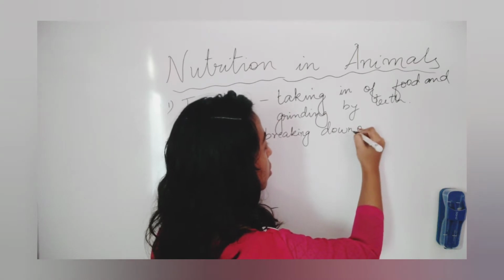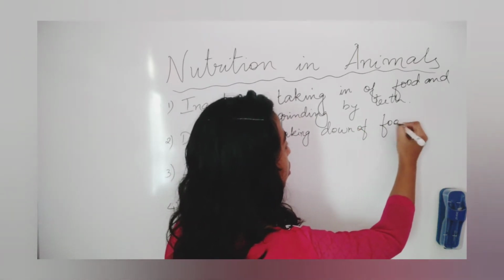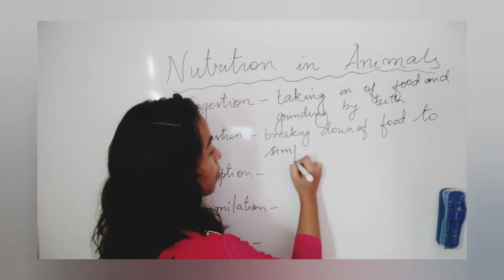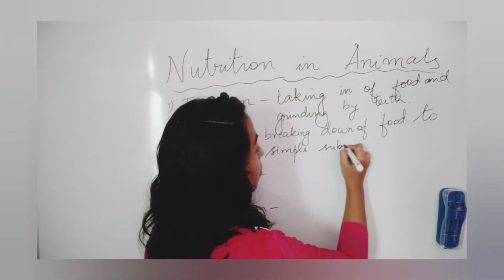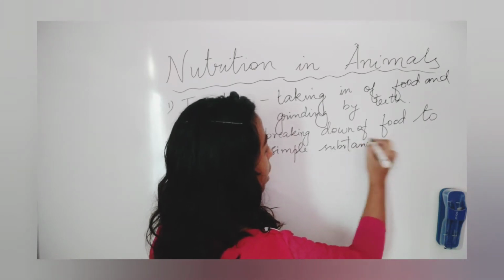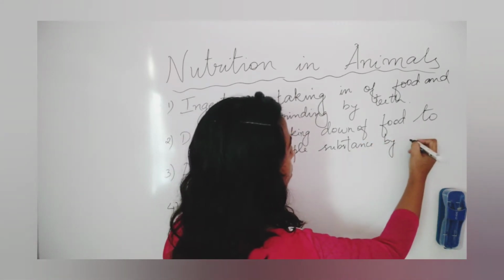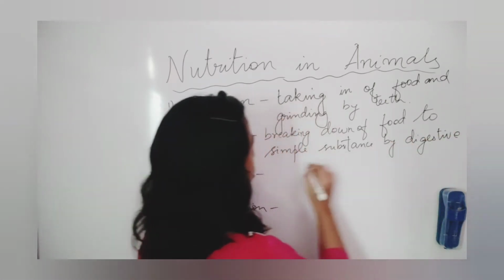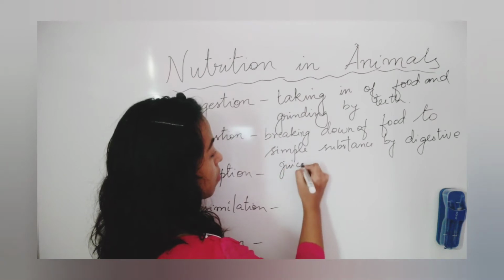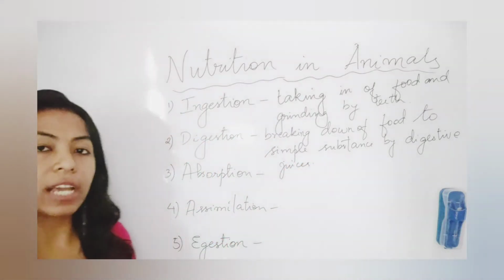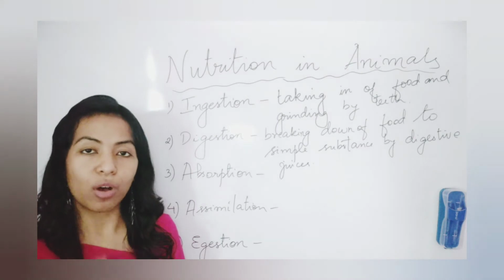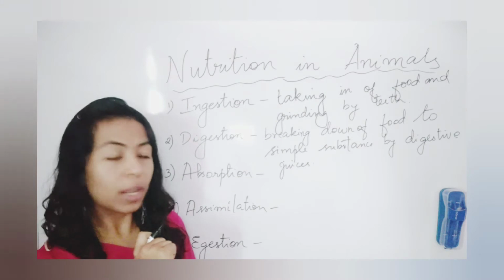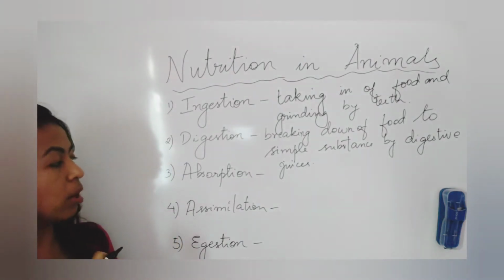Number 2 is digestion: breaking down of food into simple substances by digestive juices. What is digestion? Digestion is the process of breaking down of food into simpler substances with the help of the digestive juices. Now let us come to the third one, that is called absorption.